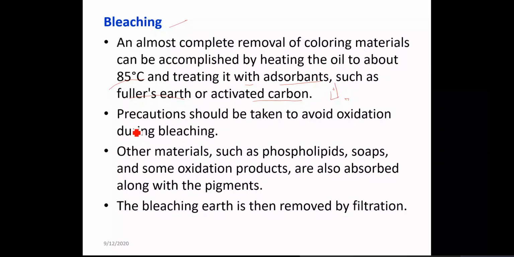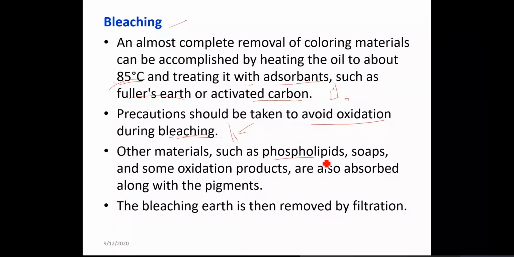Here the precaution should be taken to avoid oxidation during bleaching. With bleaching agents like activated carbon, or at a high temperature, there should not be any oxidation. The care has to be taken, and in the industries, of course, they take a lot of care so that oxidation is avoided.